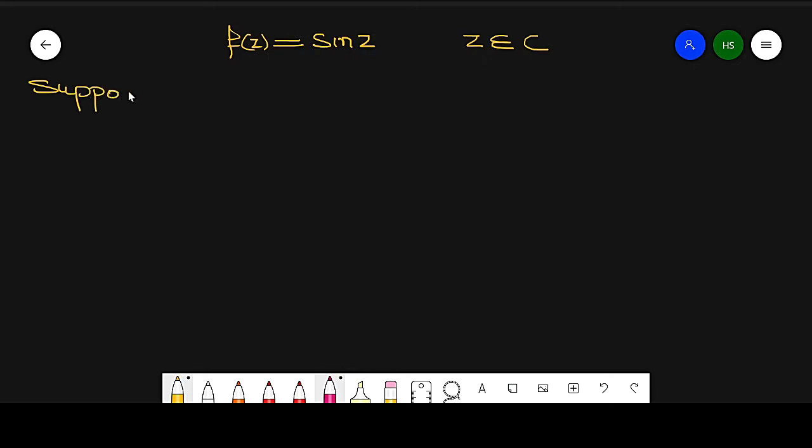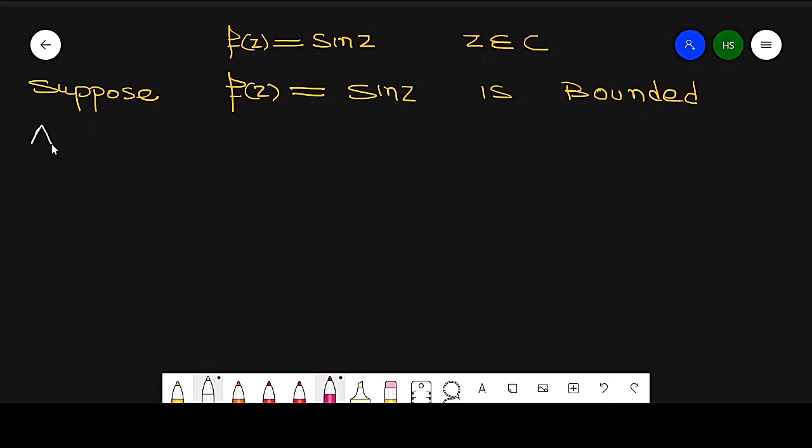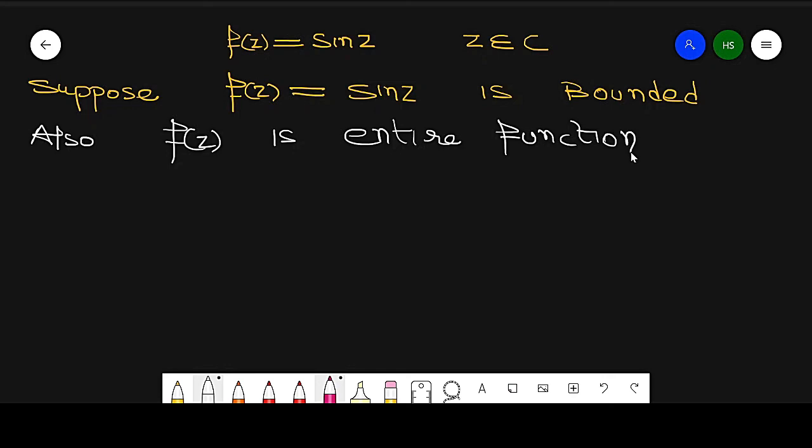Suppose this function on the complex domain, f of z equal to sine of z, is bounded. As we know, it is an entire function, it is analytic because its derivative exists. So f of z is an entire function. Now it is entire as well as bounded.